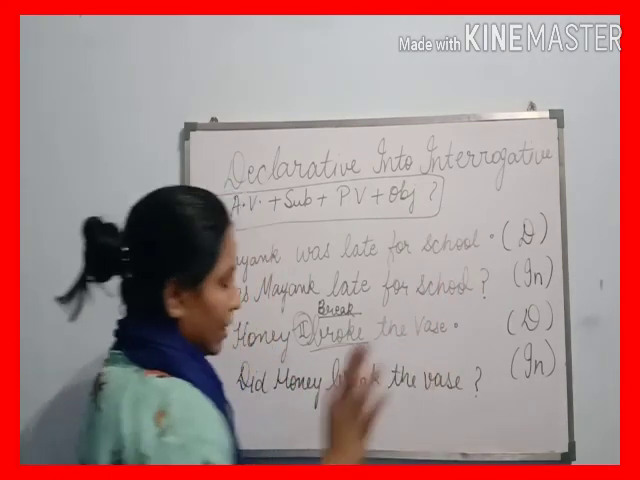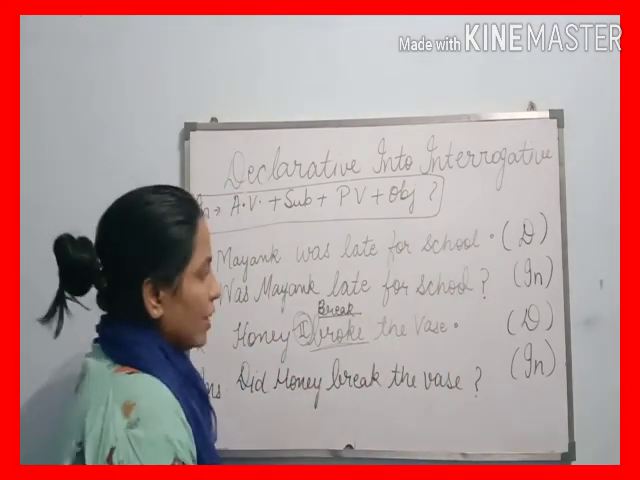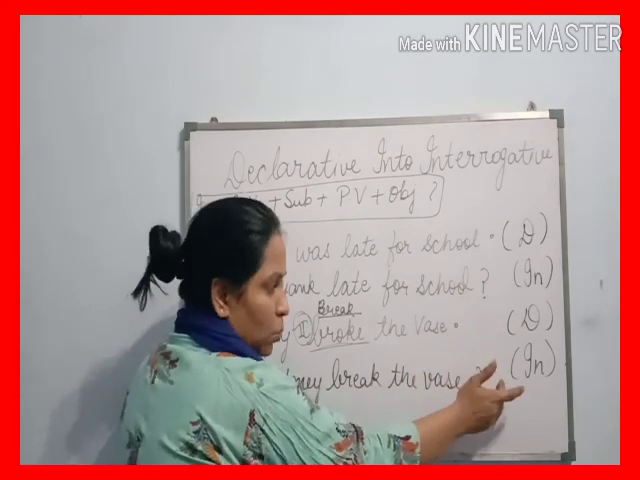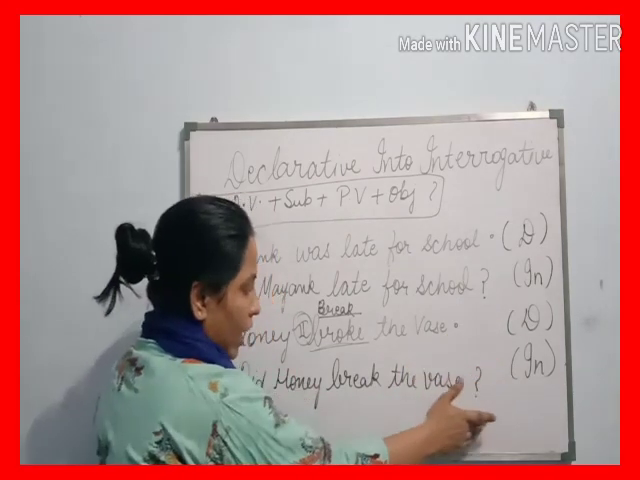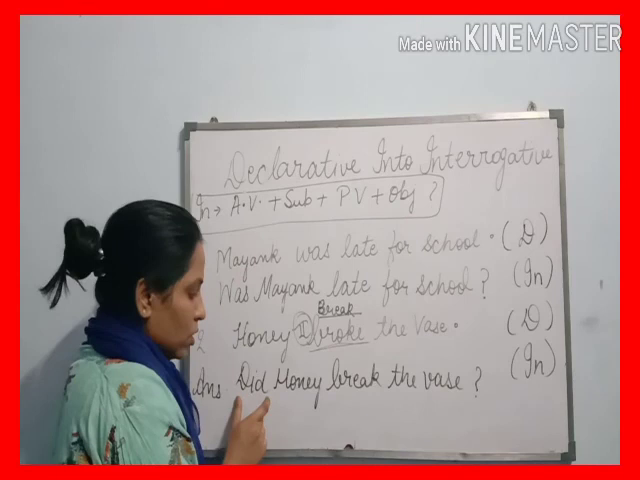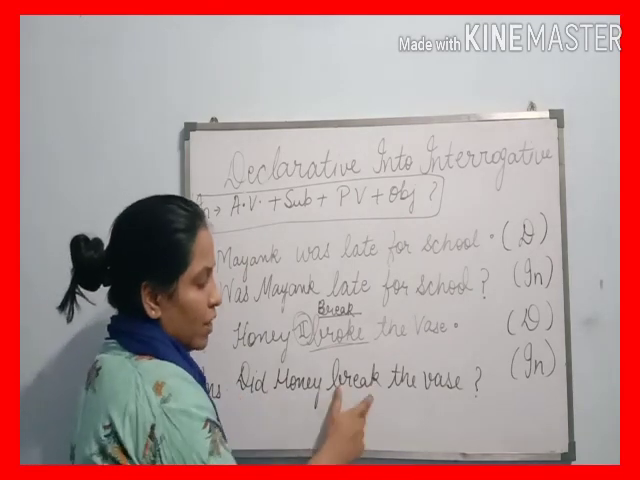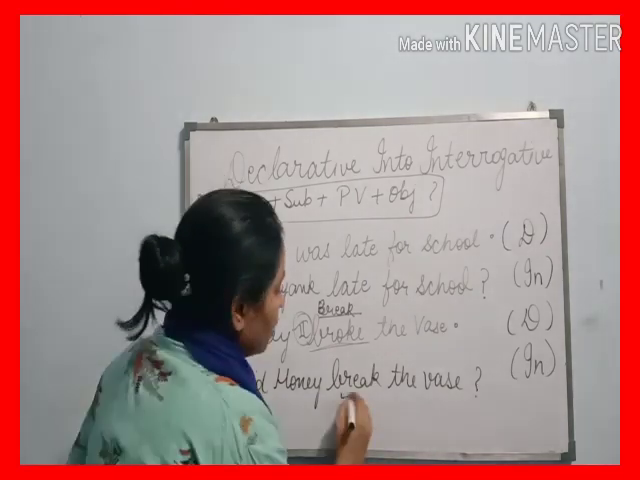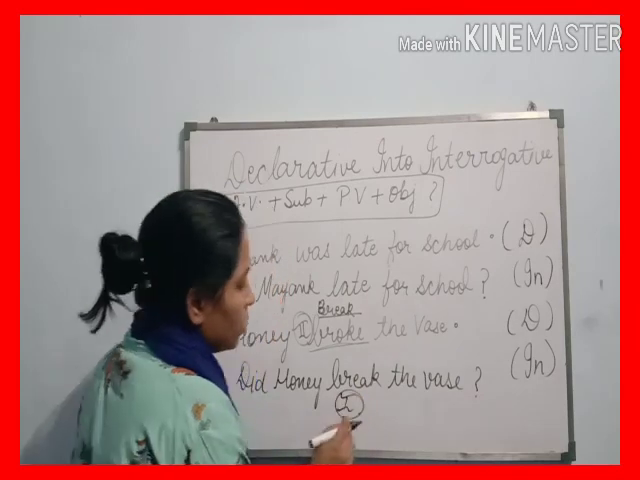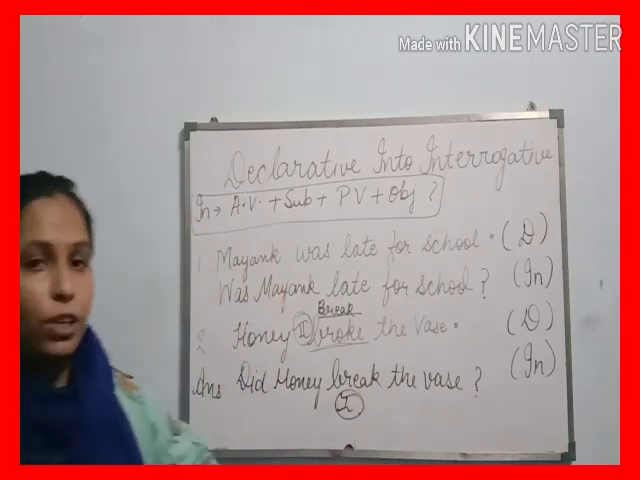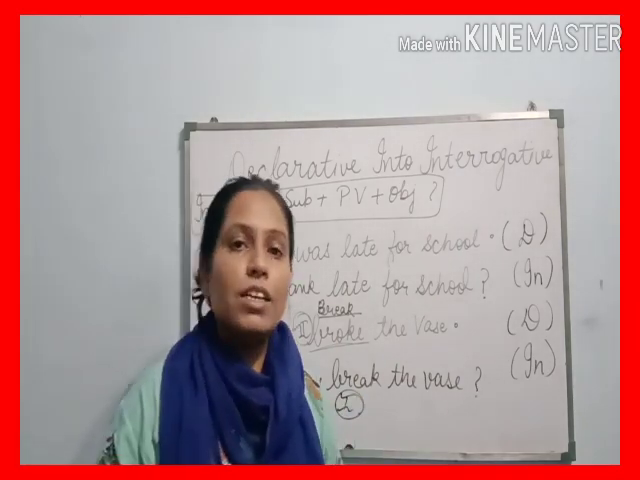But beta, one thing is very important: when we change declarative into interrogative in the past tense, we use "did", and with "did" we always use the first form of the verb. So beta, please don't commit this type of mistake when you transform the sentences.